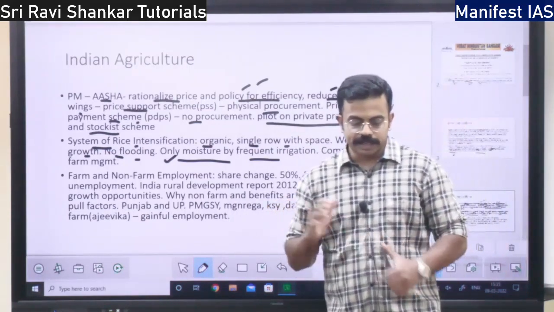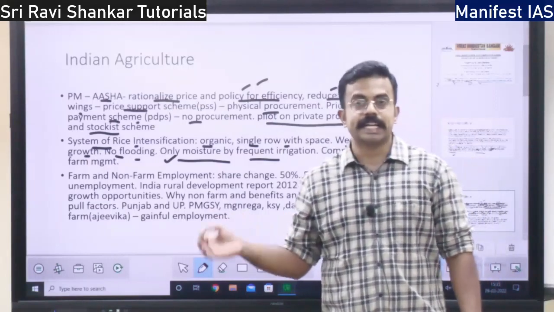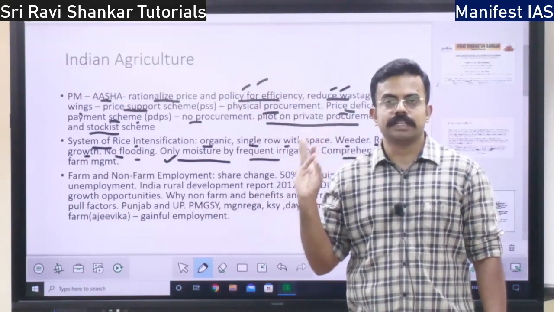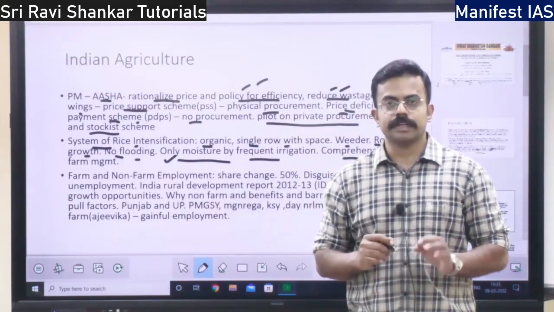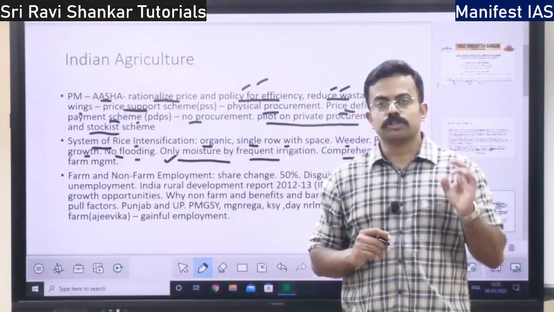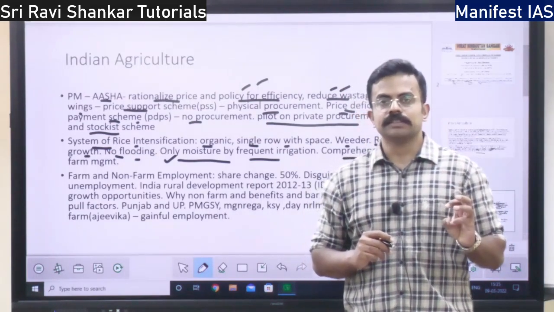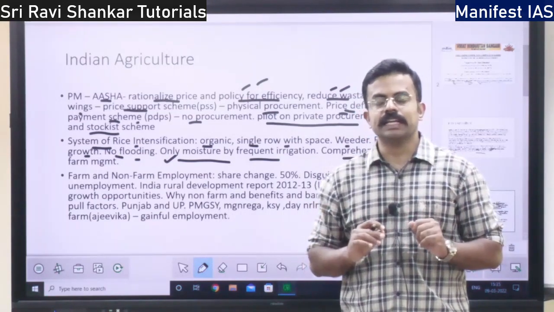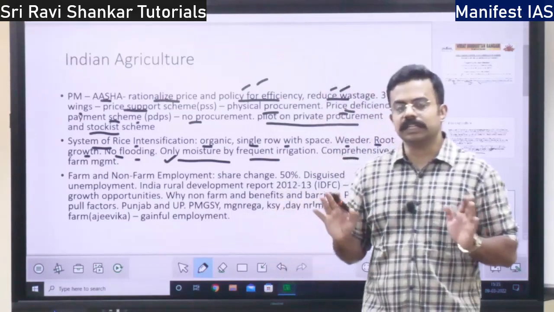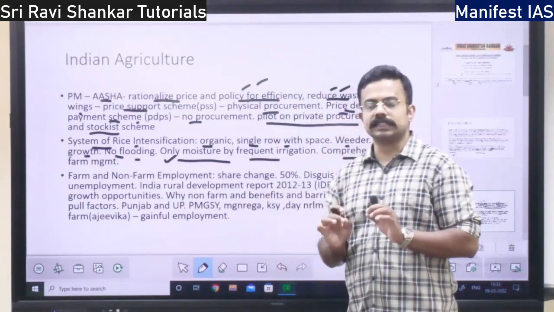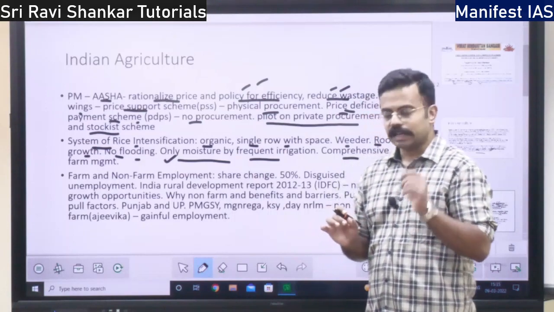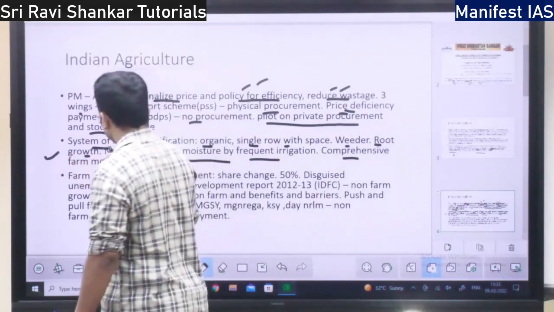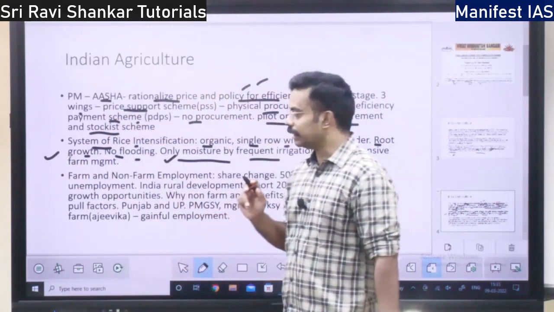Comprehensive means it starts from the seed level up to the marketing level, including giving the fertilizers, seeds, right, and also input support, insurance, and also market support, harvesting, threshing, and also cleaning, everything, even in the mills, how rice husk is separated from the rice seeds. All those things will be focused under the system of rice intensification.